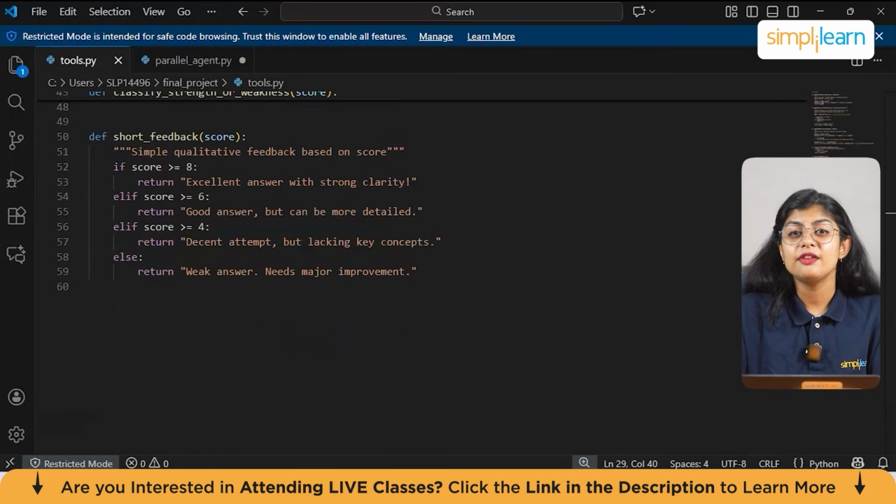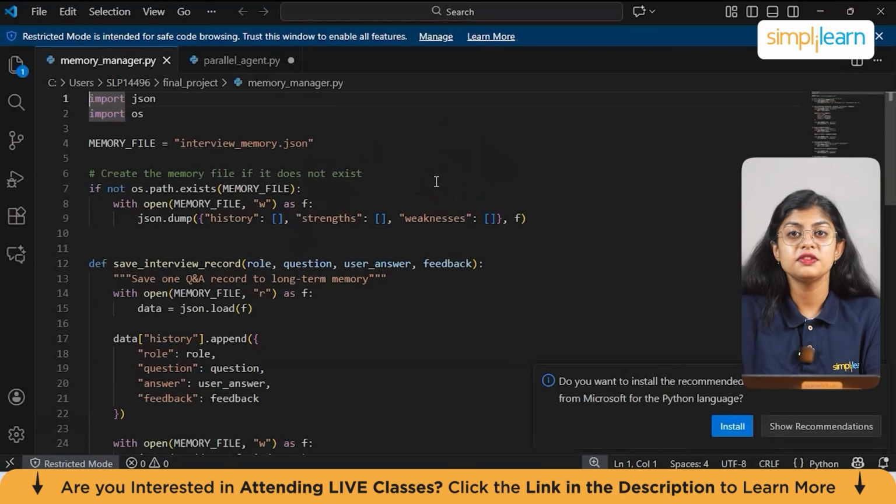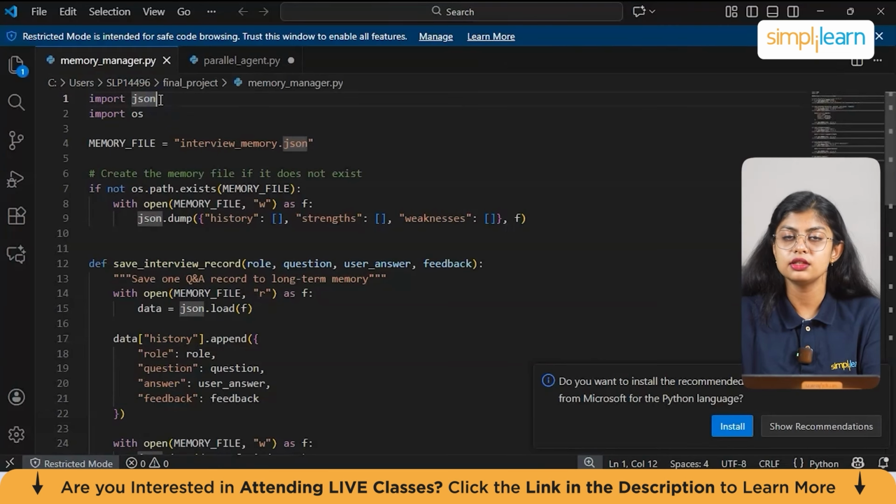Next, we have memory_manager.py. So let's open that. Here, long-term strength and weakness memory is adapted. Starting with, again, the basics are important, which is JSON. Since it is memory, you need a JSON format. So we are importing json, well and good, in the first place itself.